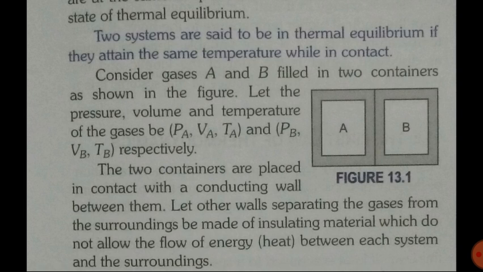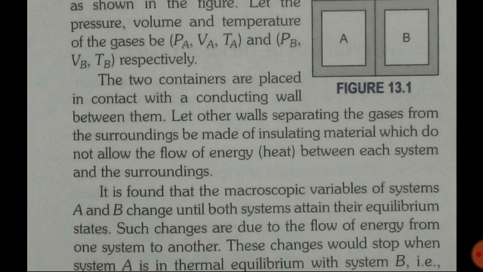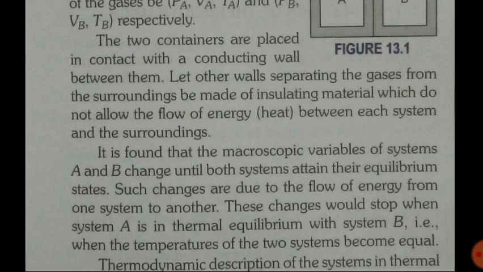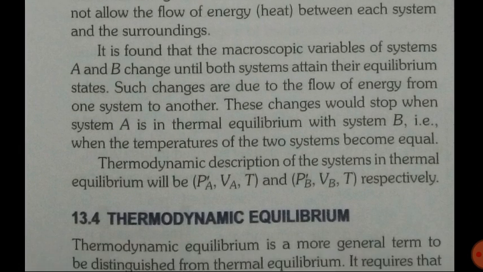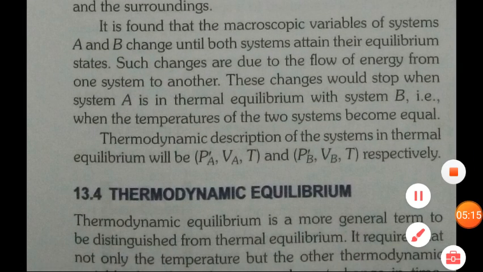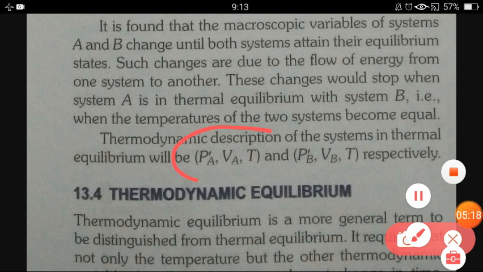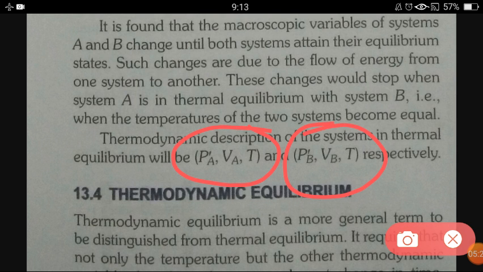When they are kept close to each other, in contact with a conducting wall between them, if they both attain the same temperature, the parameters become PA dash, VA, T and PB dash, VB, T. Here you can see that TA and TB are no longer there, only T is written. That means the temperature is the same for both systems. A system where the temperature is the same is called thermal equilibrium.